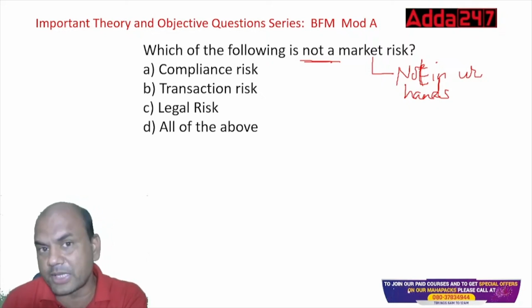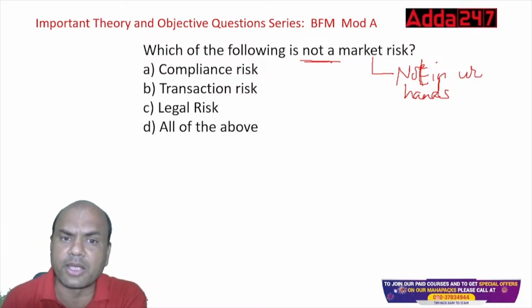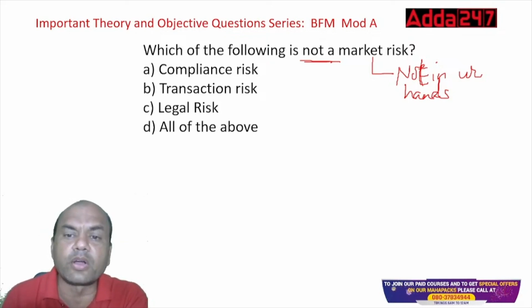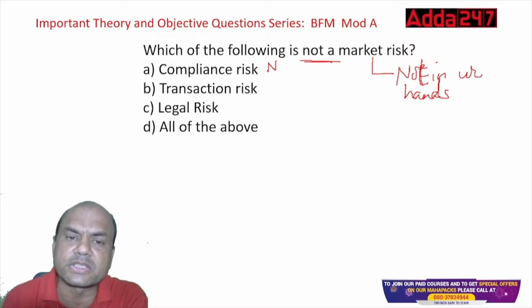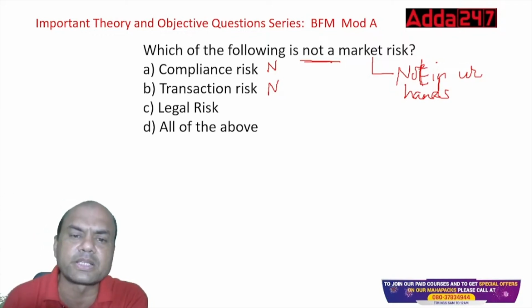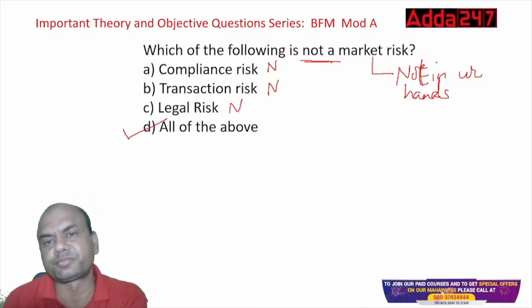So compliance risk. Compliance means submitting the returns or the consent documents to RBI. It's in your hands. You have to follow the compliance. So it is not a market risk. Transaction risk means whatever transaction I'm doing, I must maintain precautions in that. So there's no market risk, external forces are not acting on this. Legal is again a part of this transaction risk only. Basically operations risk. These are all operations-related risks. So these are not market risks. Answer is all of the above.